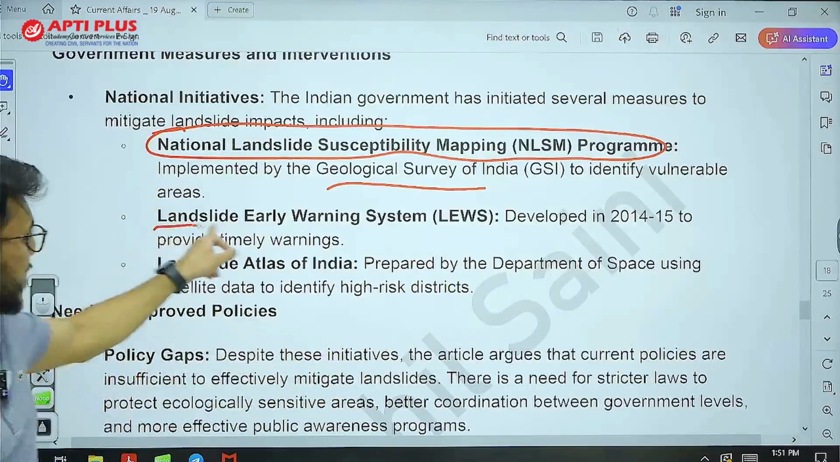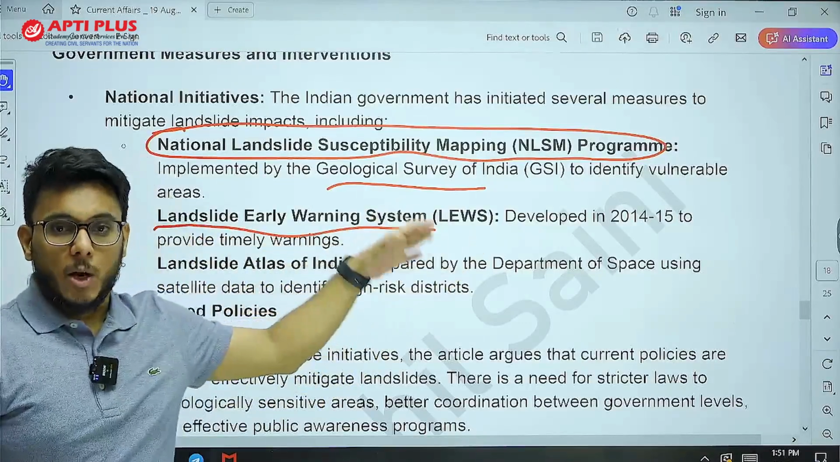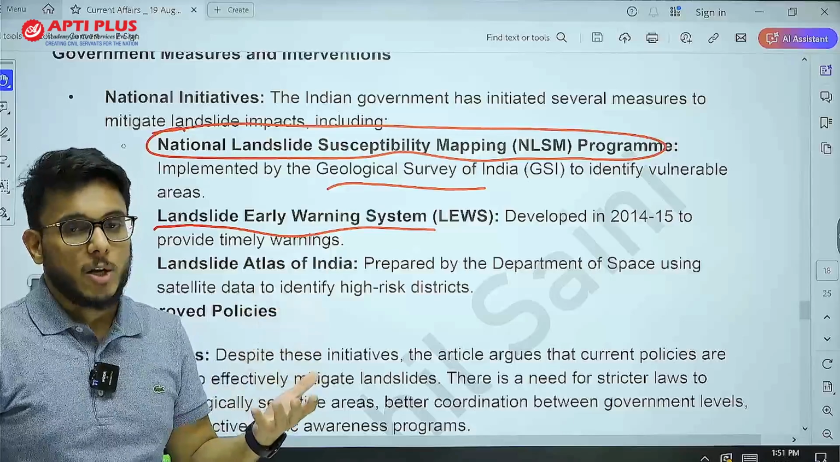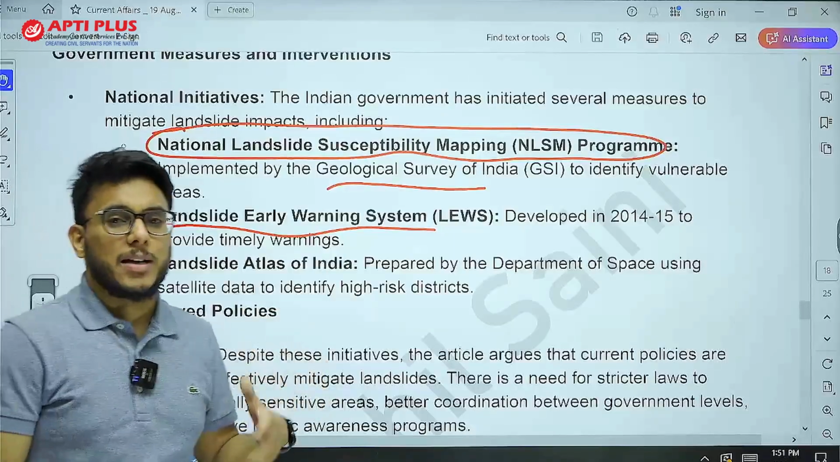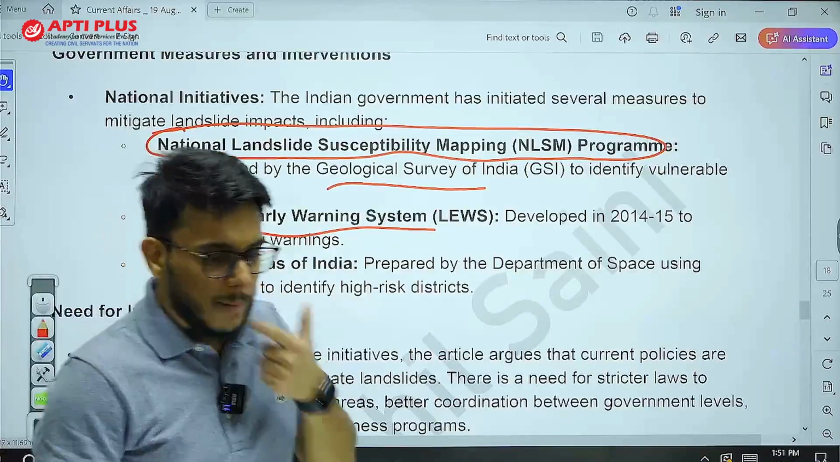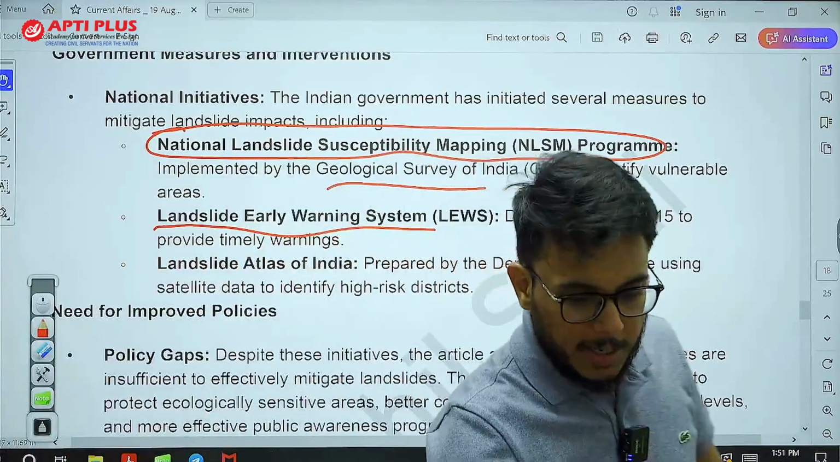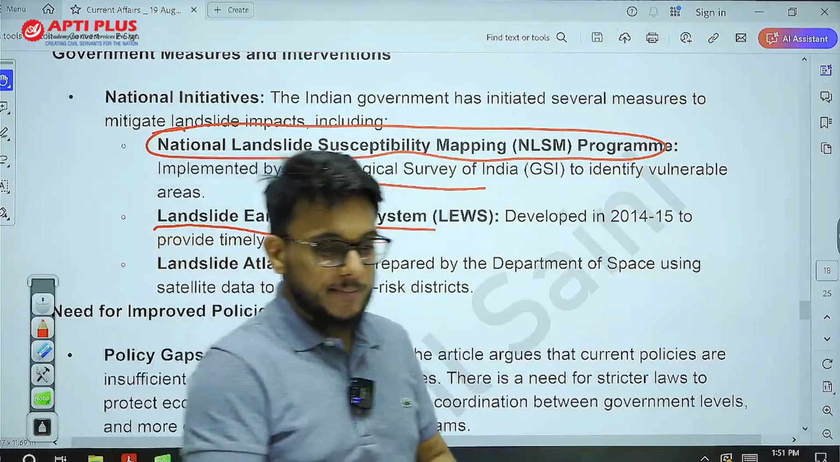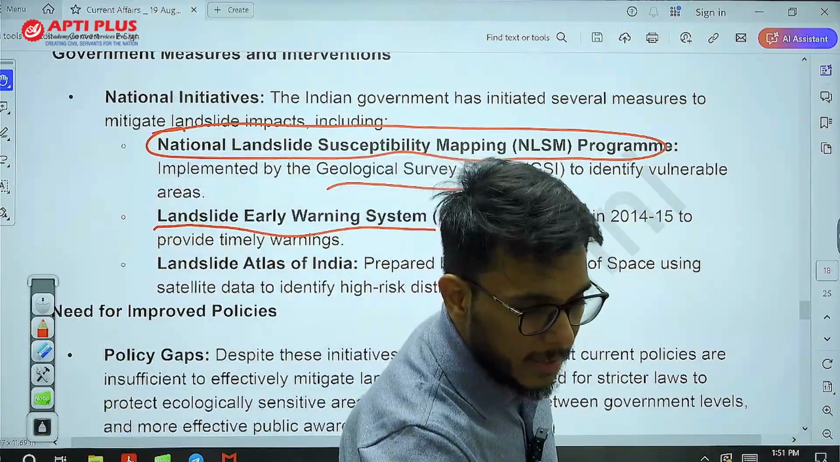Then there is the landslide early warning system. This system is designed to provide early warning in the event of a landslide. Landslides are impacted by a large number of factors, for example rains, so it gives early warnings in this direction.